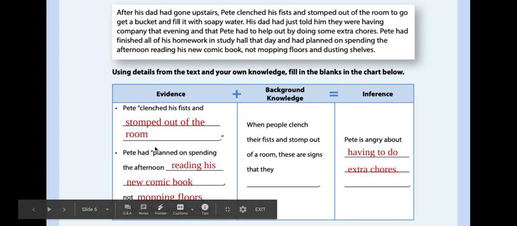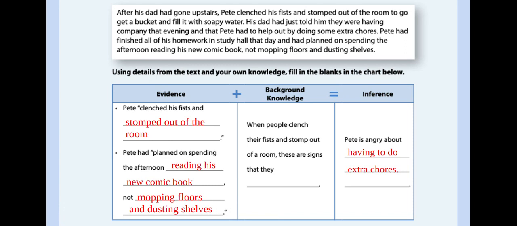And notice we have an open quote here, and we closed quotes down there right after shelves. So I have my evidence to show that he's angry about doing extra chores. Now, if you don't have this written in, please remember to pause the video and go in and write the stuff in red in your workbook.